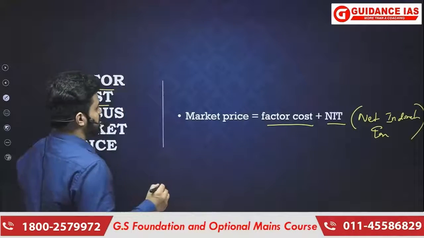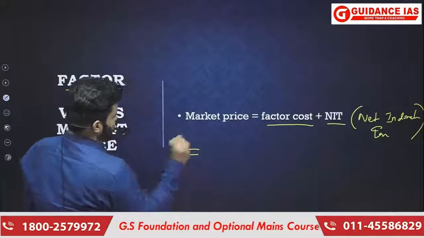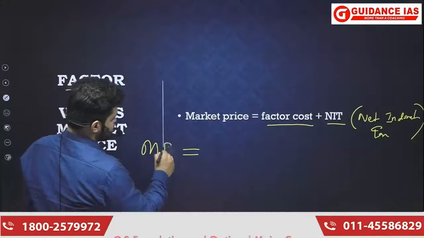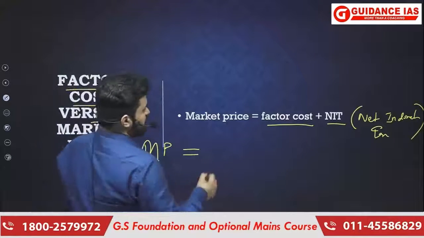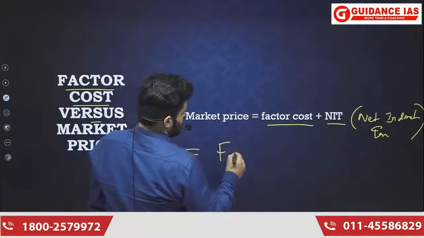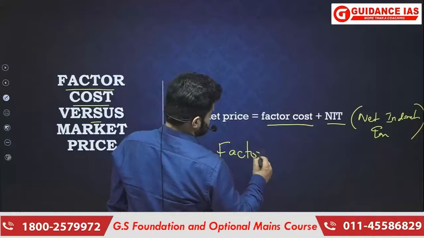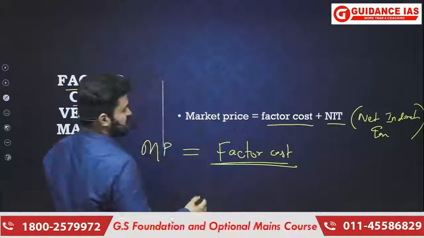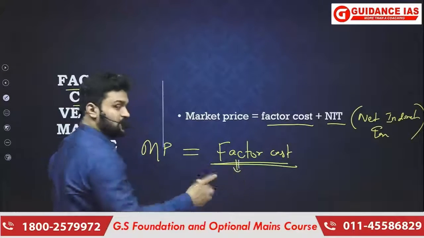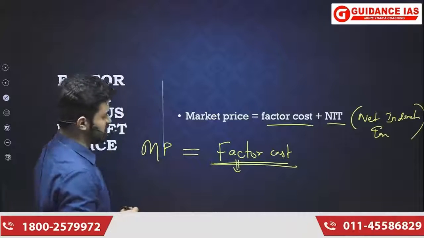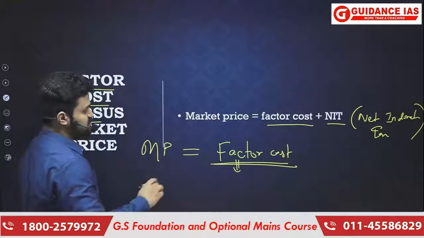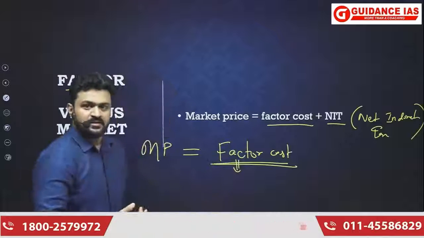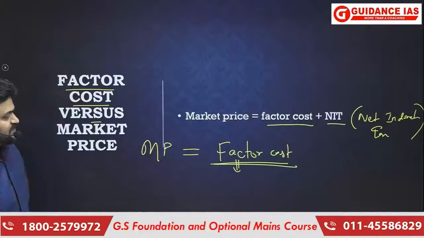So what we say is that in order to calculate market price, we add factor cost. And what is factor cost? Factor cost means the cost incurred on those same factors that you just came to know about: land, labor, capital, entrepreneurship.